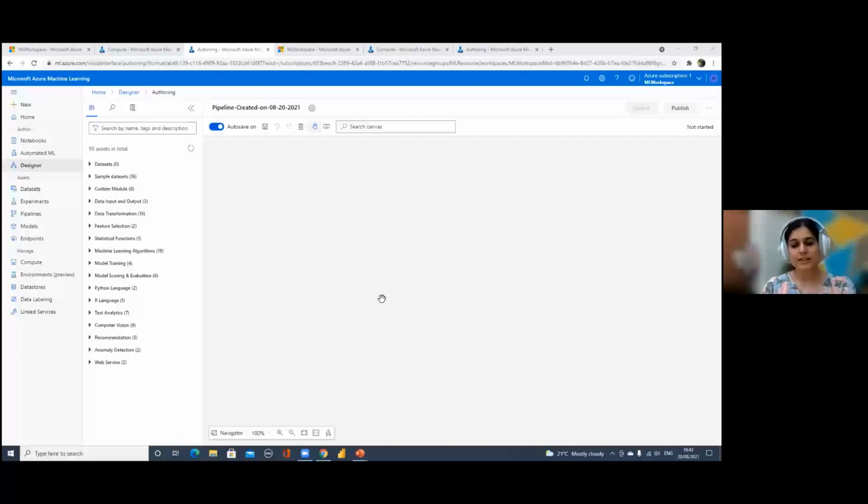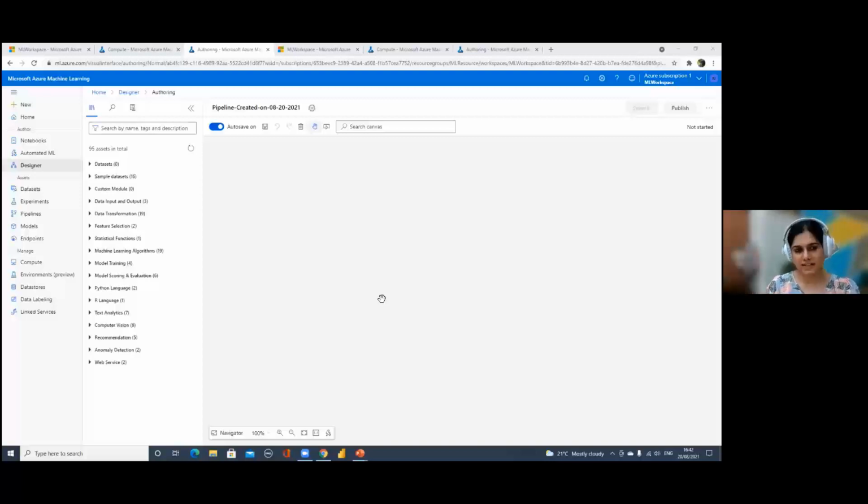Suppose you want to predict something like the sales price in the next 2 months of a brand, or maybe the sales price of a car in the coming months or weeks. Here you're trying to predict something which is continuous and numeric. When you're trying to do something like that, you use the machine learning technique called regression. Today I'll be using a sample data set around automobile pricing of a car, and we'll try to create a simple regression model on top of that to predict the price of the car.